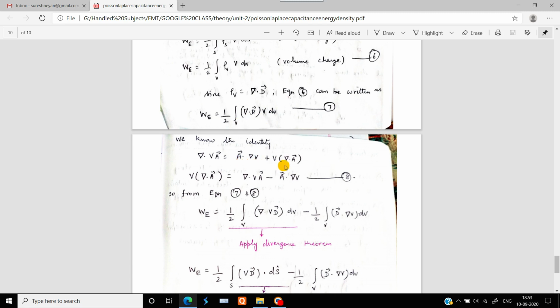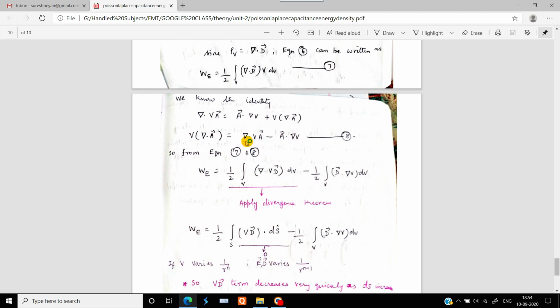So we need this particular scalar times divergence term. If you rearrange this equation, del dot (V A) minus A dot del V is the wanted equation. So if you make this arrangement from equation number 7 and equation number 8, we can write 1 by 2 times the volume integration of del dot (V D) dV minus 1 by 2 the volume integration of D dot del V dV.